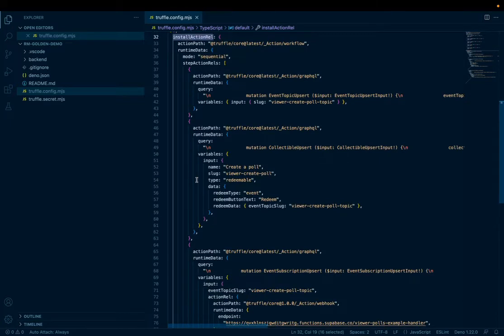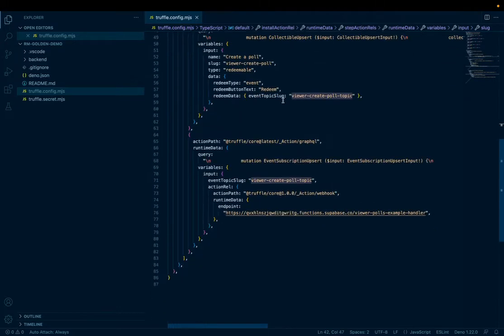So the first one is going to create an event topic, a custom event topic for creating viewer polls. We have this collectible with the event topic slug and the redeem data. We're basically specifying that when this collectible is redeemed, it's going to broadcast our custom event topic. And then the last thing is going to be an event subscription for the custom event topic, connecting that to a third-party endpoint. So we're going to update all of this as we work through the tutorial.